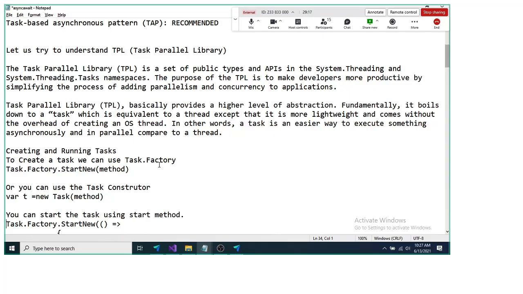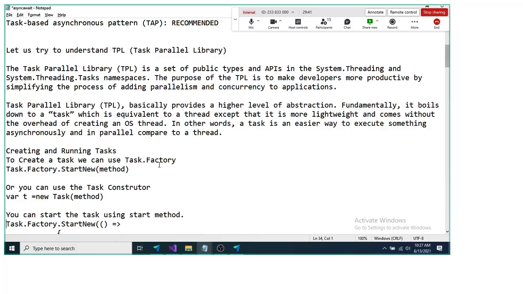These two namespaces, System.Threading and System.Threading.Tasks, are required for TPL, and the purpose of TPL is to make the developer more productive by simplifying the process of adding parallelism or concurrency to an application.